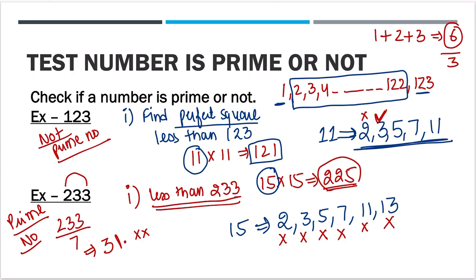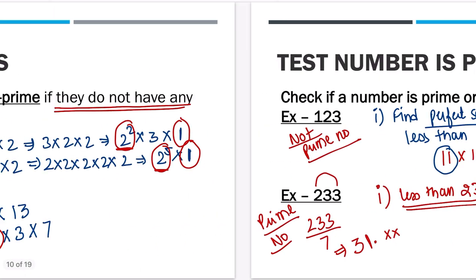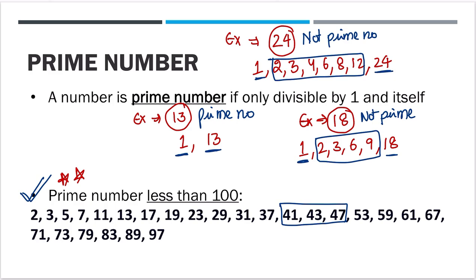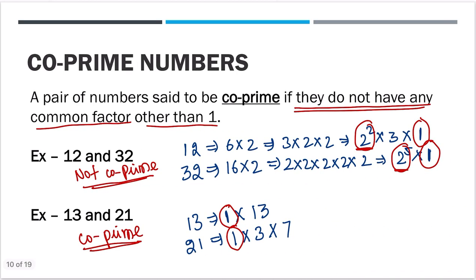I hope it is clear. Now moving on. Before this, let's do a quick revision. A prime number is a number which is only divisible by 1 and itself and nothing else, right? So this is how we find that 13 is a prime number. Second thing, you have to know all the prime numbers less than 100 for the exam. Very important. Third thing, co-prime numbers. Co-prime numbers are those numbers where the common factor is only 1 and nothing else. If there is anything other than 1, it will not be co-prime.